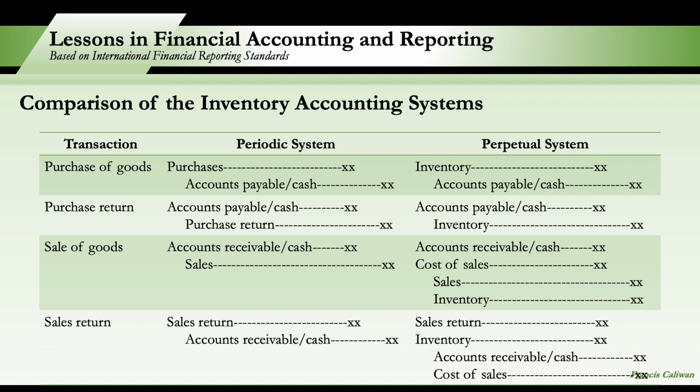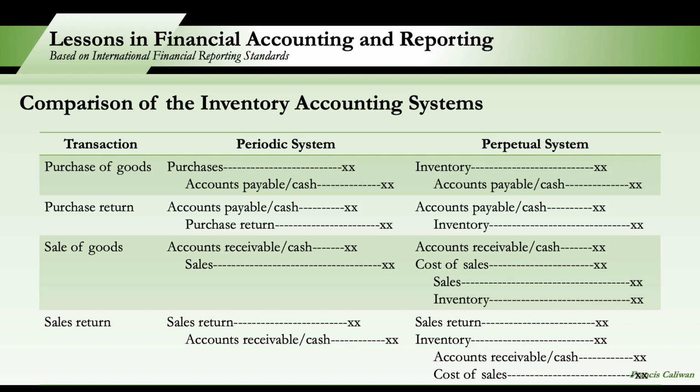Now, let us try to compare the journal entries for these two accounting systems for inventory: the periodic system and the perpetual system. For purchase of goods, we debit purchases and we credit accounts payable or cash, whichever is applicable, for the periodic system. So, we use the purchases account. Whereas in the perpetual system, since the inventory account is affected when we purchase goods, we debit the inventory account and we credit accounts payable or cash.